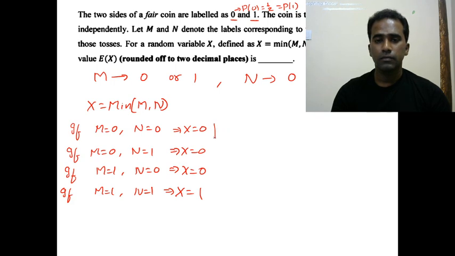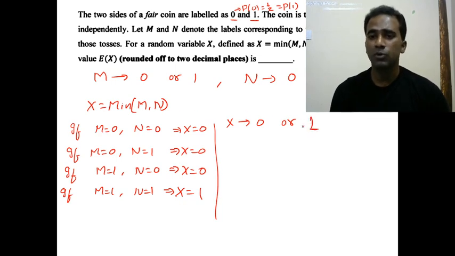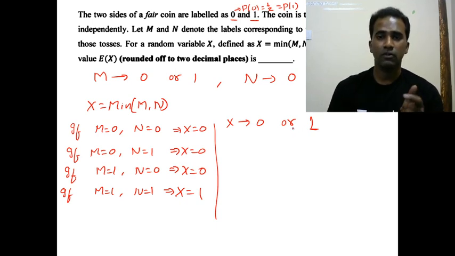So what they are asking us to find is the expectation of X. If you want to find the expectation of X, the possible values of X are 0 or 1. If you can figure out the probabilities of 0 and 1, then we can find the expectation. To find the expectation, you should know the PDF or probabilities. So let us find it.